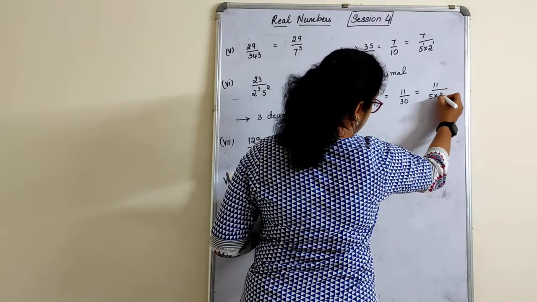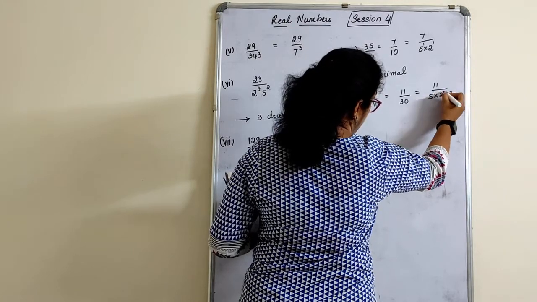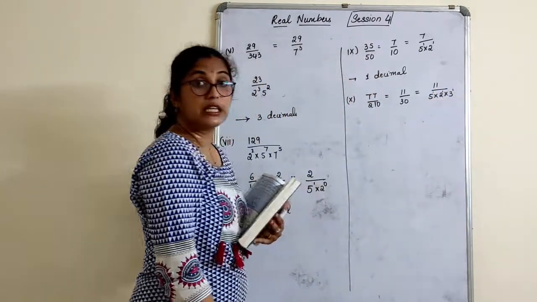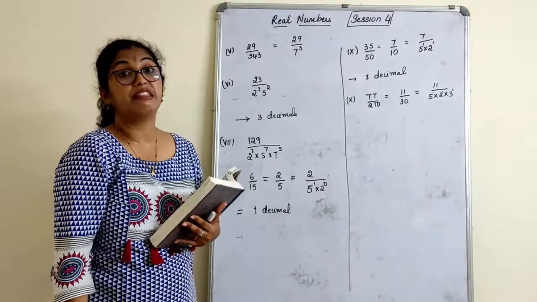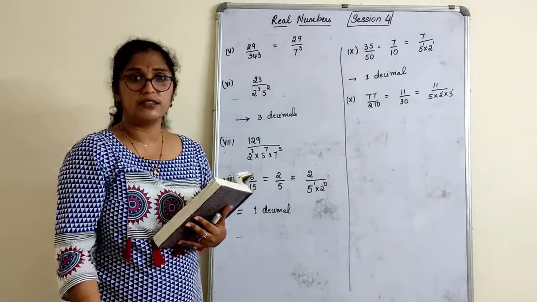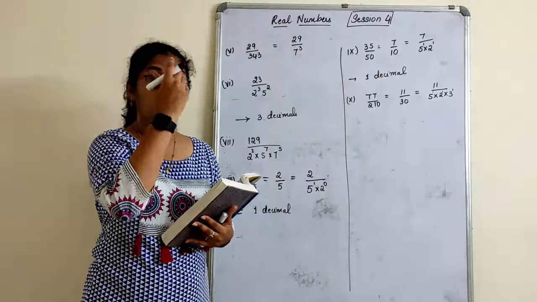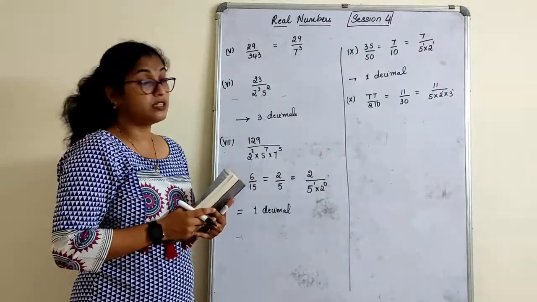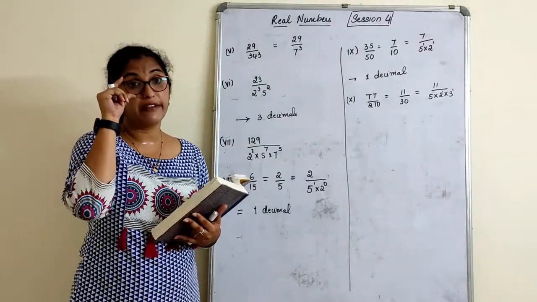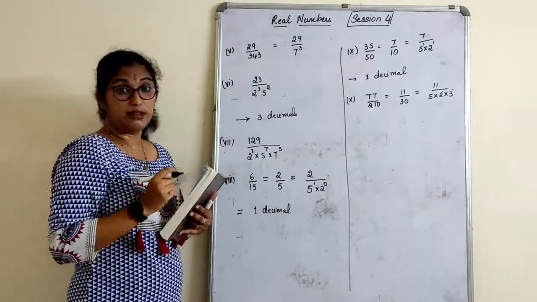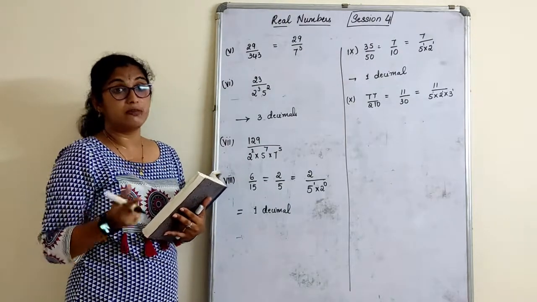So 6 can be written as 2 into 3. 5 raised to 1, 2 raised to 1, 3 raised to 1. Is it terminating? No, because we have 3 there. It is not terminating. So this is how we solve the sum, to check whether the given rational number is terminating or non-terminating.